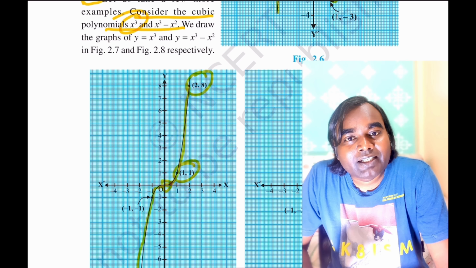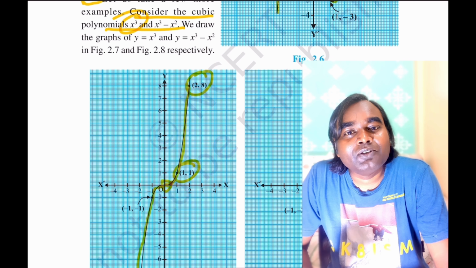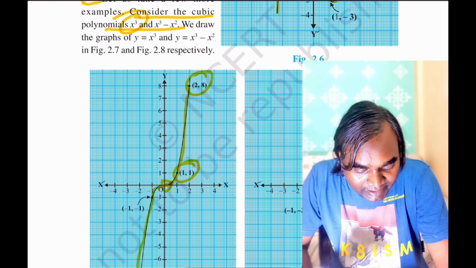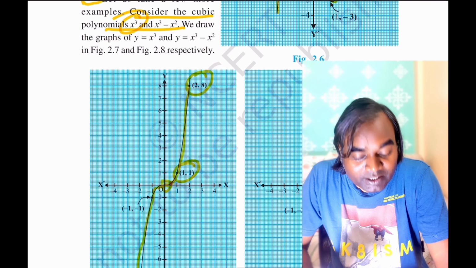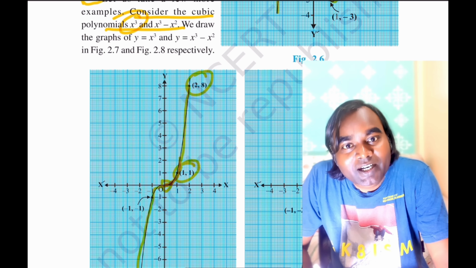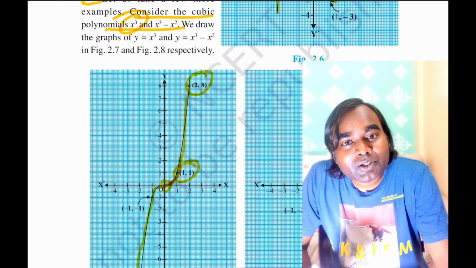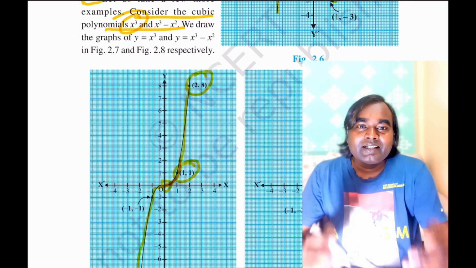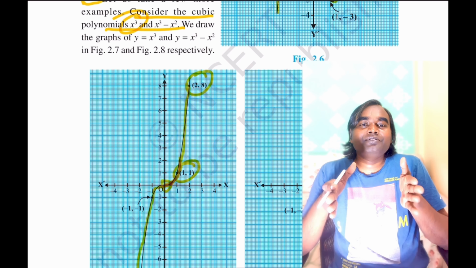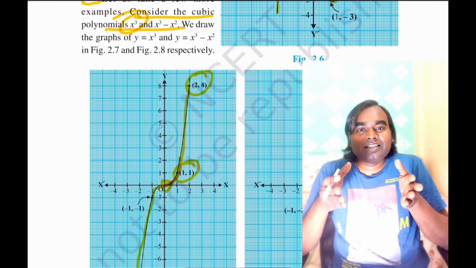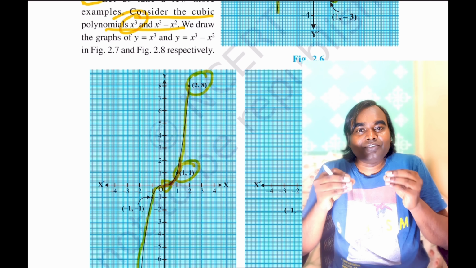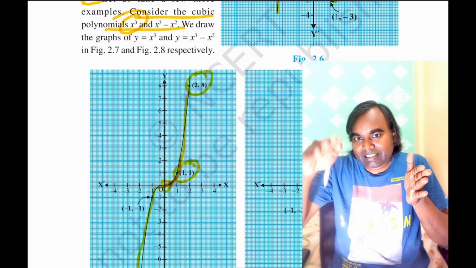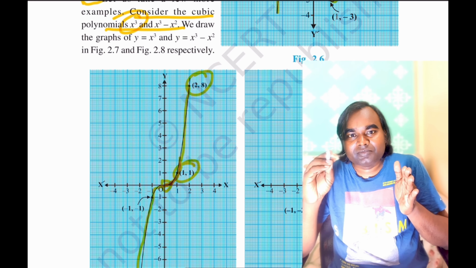I told you to give the fraction value of x to check why it is taking this shape, because there are many points in between x is equal to 0 and x is equal to 1. So to give the proper shape of this graph, you should check small values of x in between these two values, x is equal to 0 and x is equal to 1, so that it can take the proper shape.